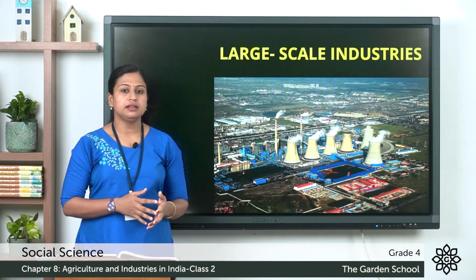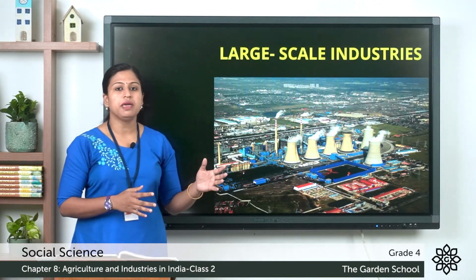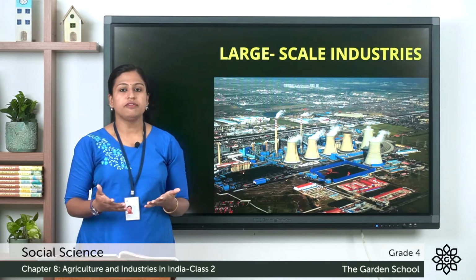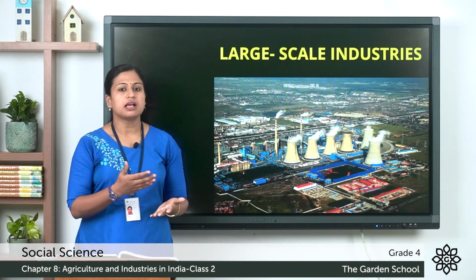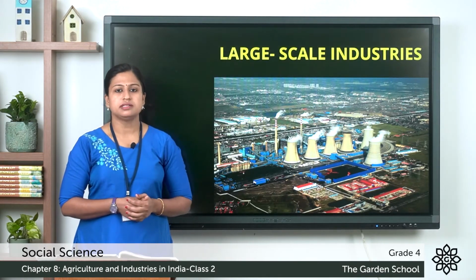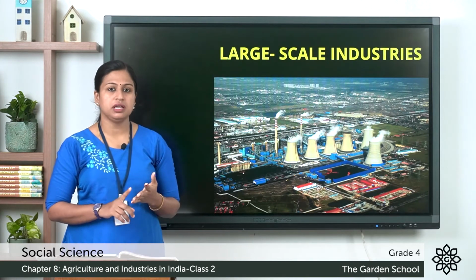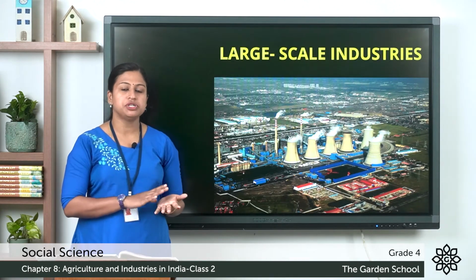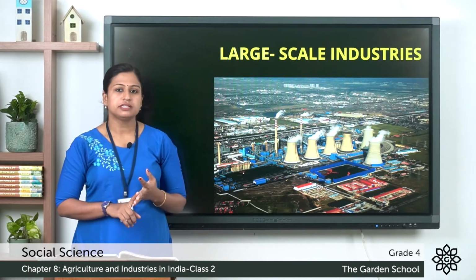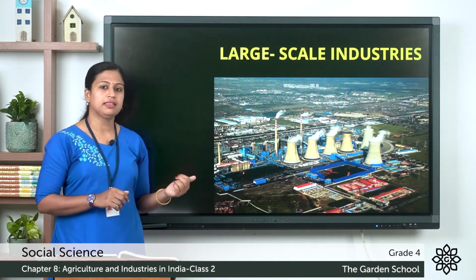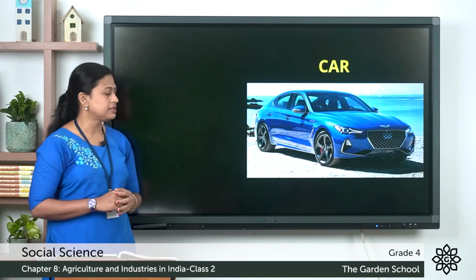These large scale industries are largely based in developed areas so that they get enough electricity and the transportation is also easy. So this was about the types of industries in India based on machine and human power. First one, cottage industry, second small scale industry, and third one large scale industries.